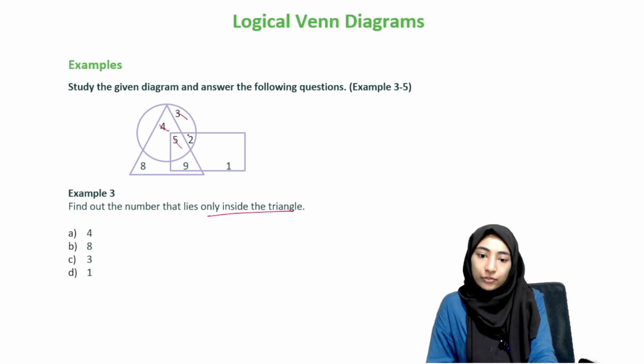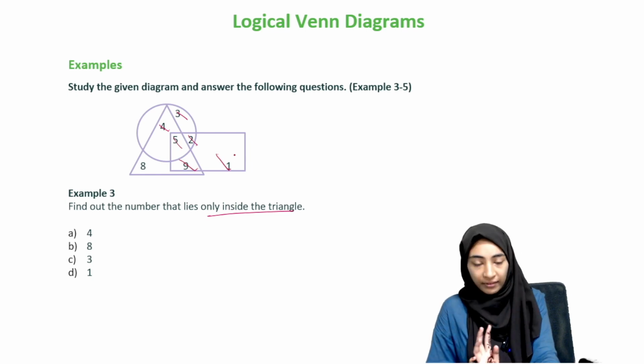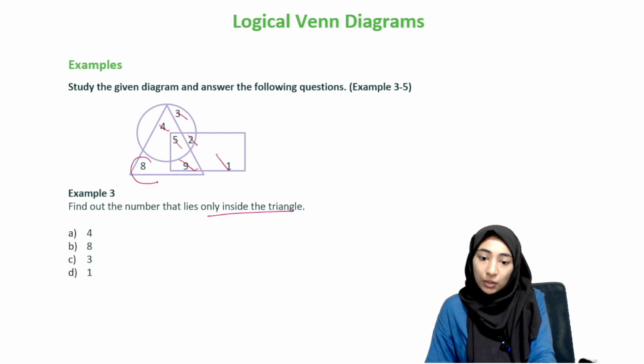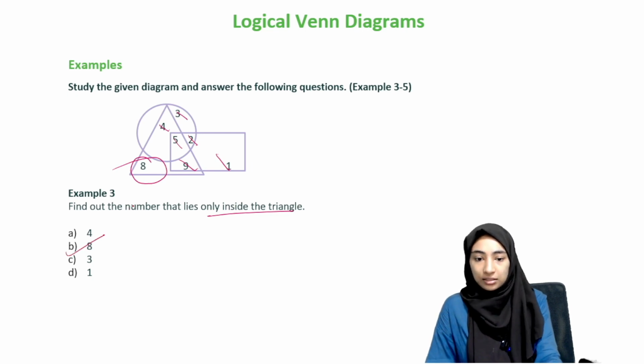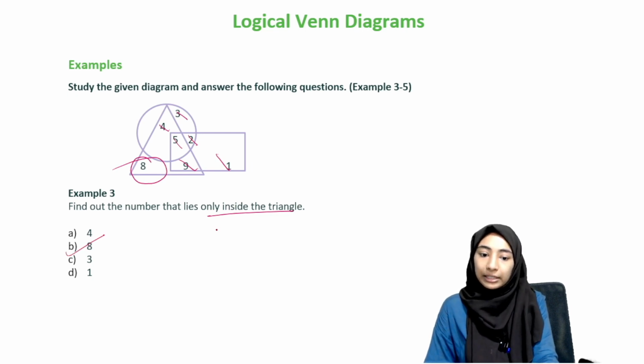You have 5, 2, 9, 1. So it cannot be 5, 2, 9, 1. Now the only number that you are left with is an 8, so 8 is the answer. And yes, 8 is the only number that lies only inside the triangle. So you're done. That's it. As simple as that. Okay.